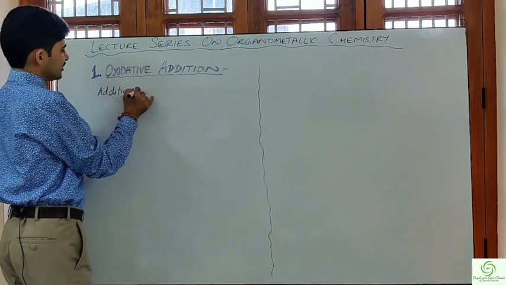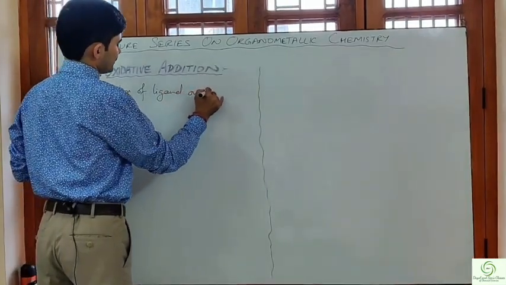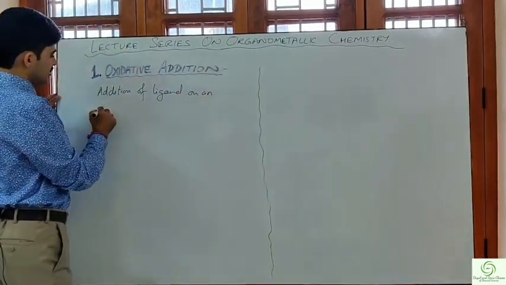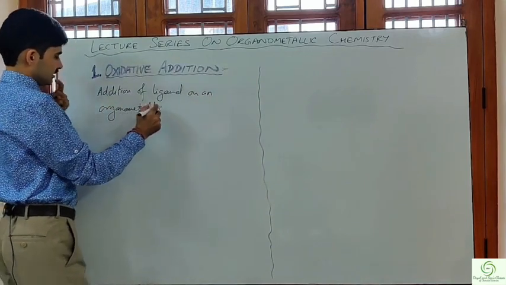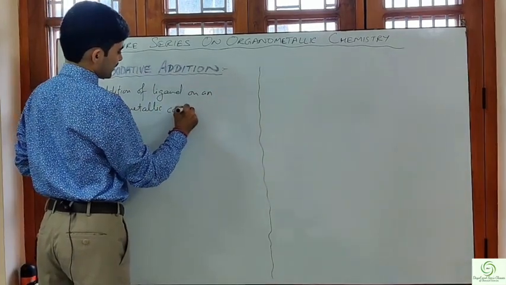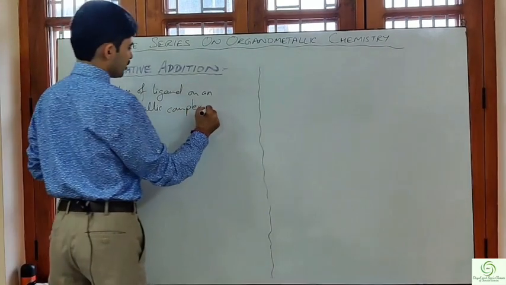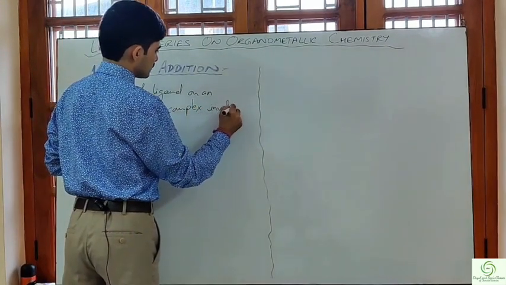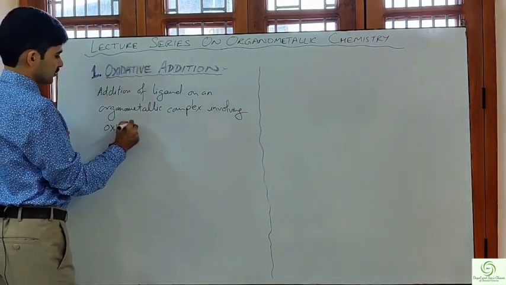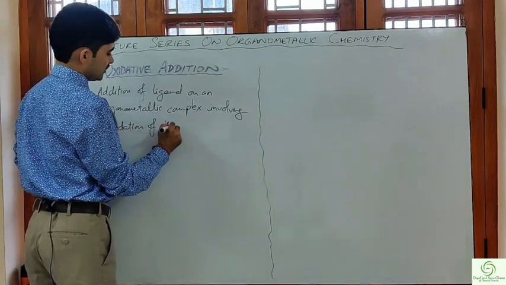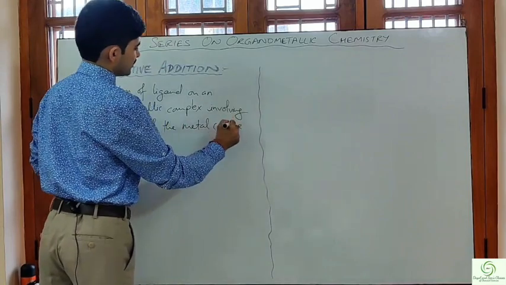It's basically the addition of ligand on an organometallic complex involving oxidation of the metal center.